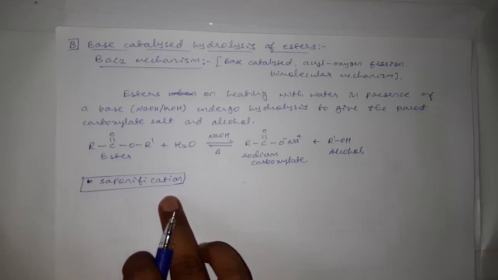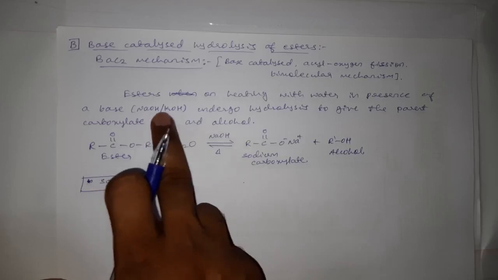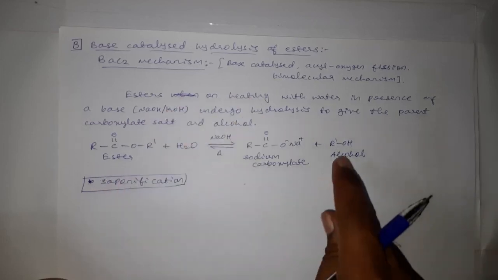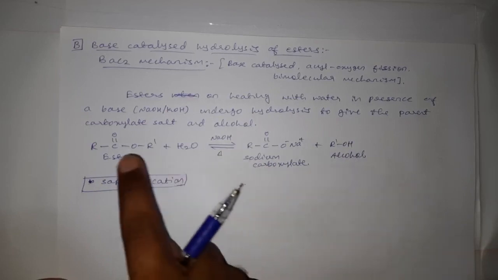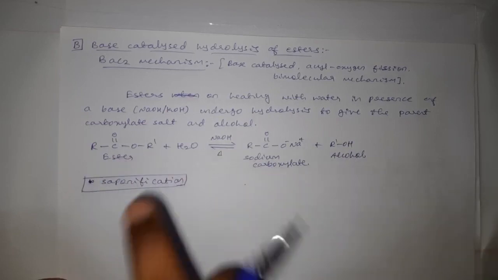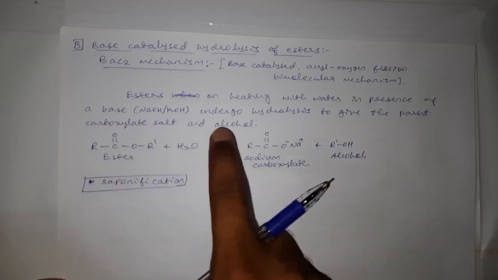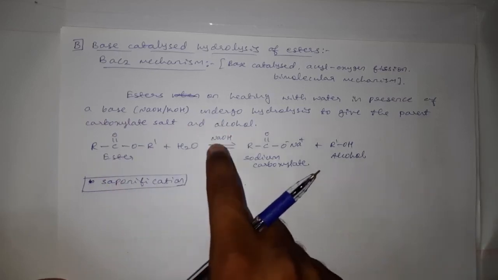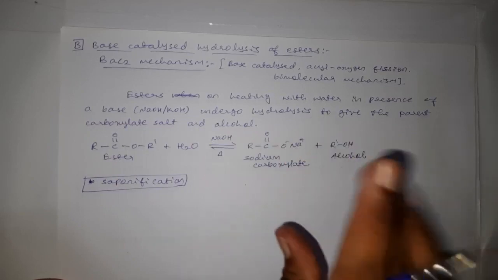Saponification is the hydrolysis of an ester with NaOH or KOH to give alcohol and sodium or potassium salt of the corresponding acid.